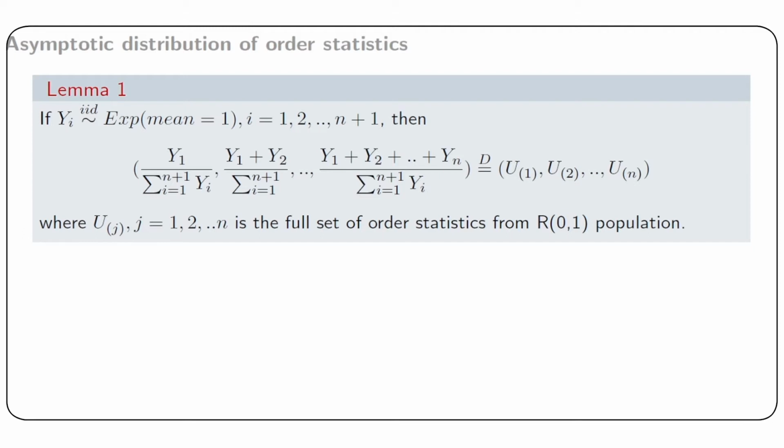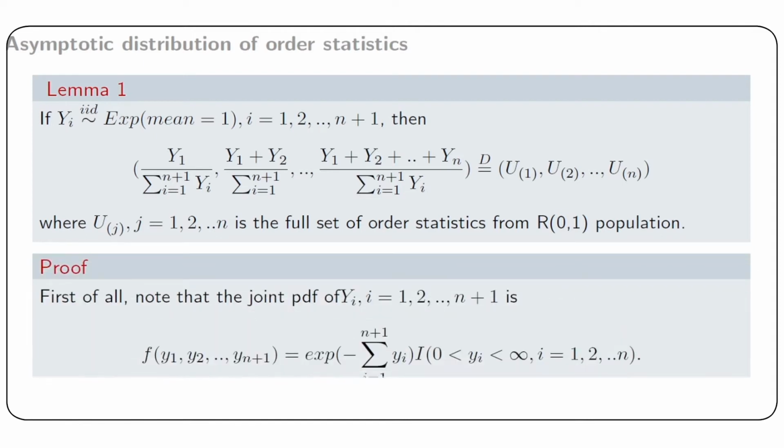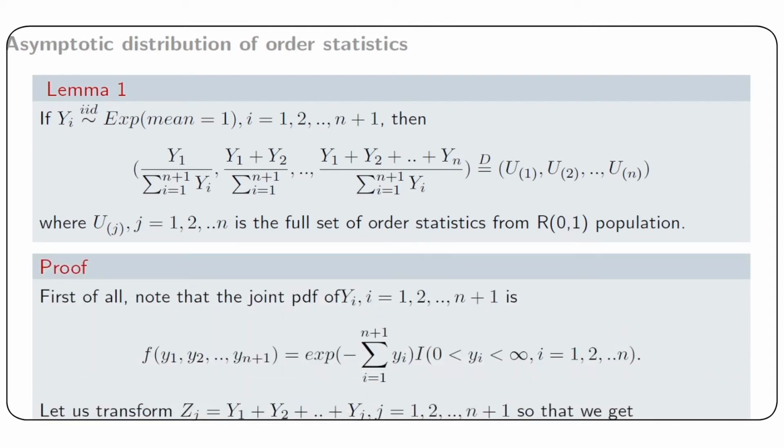So how to prove this result? This result is not very immediate or very well known, but is very useful. So let us first find the distribution. First of all, note that the joint distribution of Y_i is simply e to the power minus summation i from 1 to n plus 1 Y_i for 0 less than Y_i less than infinity for every i.